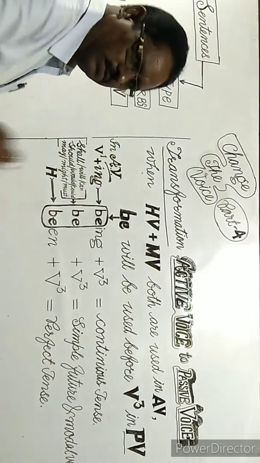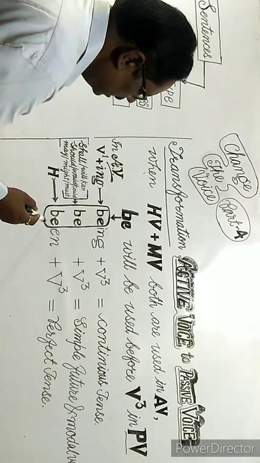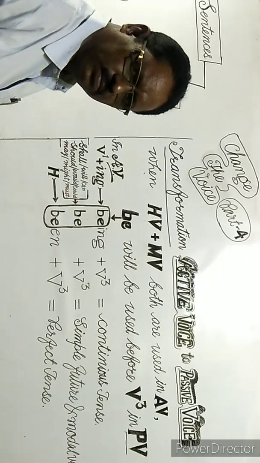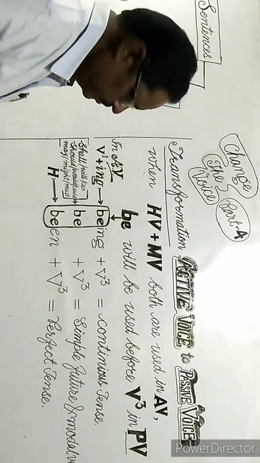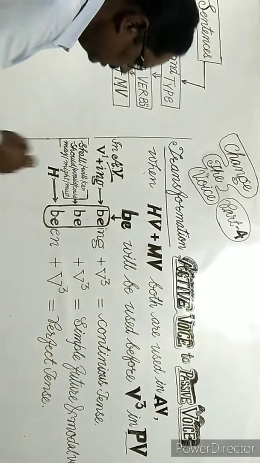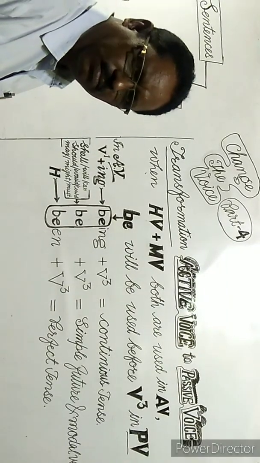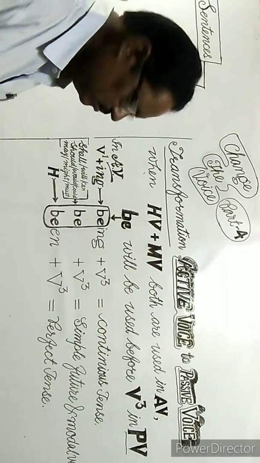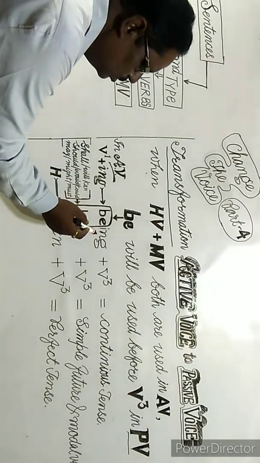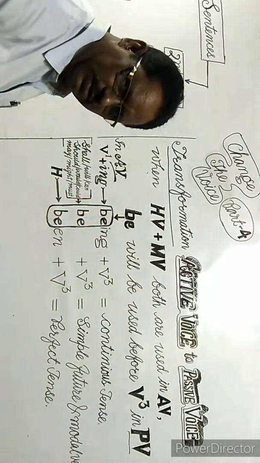Be is the root word of being, be and been. When in active voice there is verb 1 plus ing morpheme, being is used with verb 3 in passive voice.